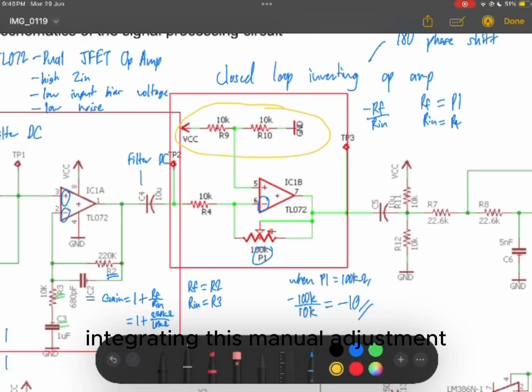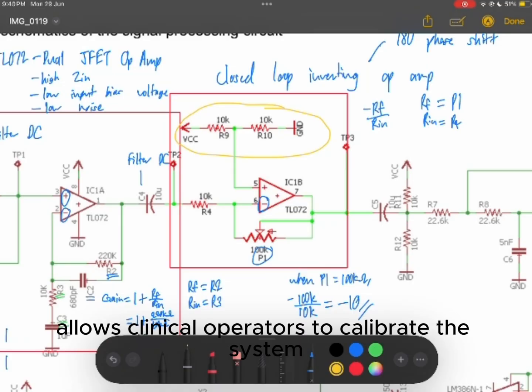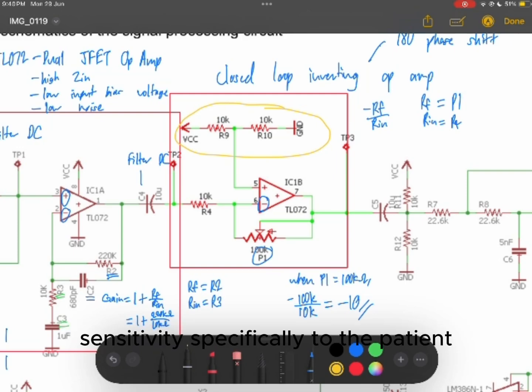Integrating this manual adjustment allows clinical operators to calibrate the system's sensitivity specifically to the patient, ensuring weak signals are adequately amplified for processing, while preventing over-amplification from driving the op-amp into saturation and distorting the diagnostic data.